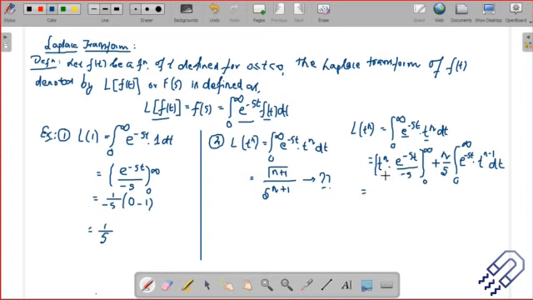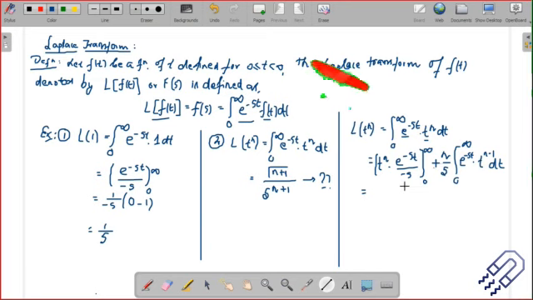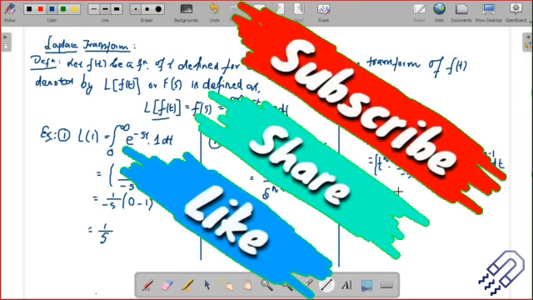Sir, I got it in another way. Yeah, you can do it. If you use the standard results, you can also do it in that way. Sir, if we put st equal to x, then we can. No, but if you put st equal to x, what will you put for dt? dx by s, but then what about t, it is also a function, so t will also be replaced, right? So if you replace t, do you get a function which is solvable in one or two steps? Because this is basically continuing one after the other, so you have to check that.